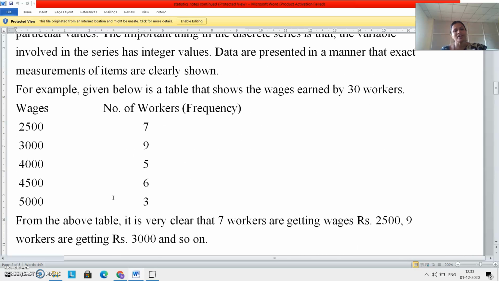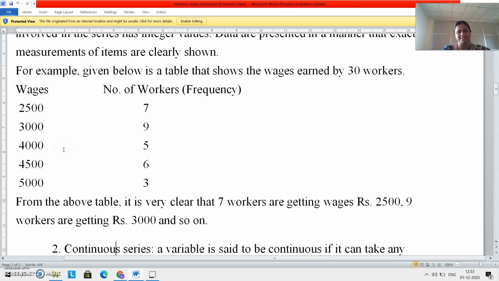Just look at this: 2,500 means wages taken by workers. 7 means there are how many workers? 7 workers who take 2,500 as wages. There are 9 workers who take 3,000 as wages. There are 3 workers who take 5,000 as wages. This is nothing but arranging data in discrete series.